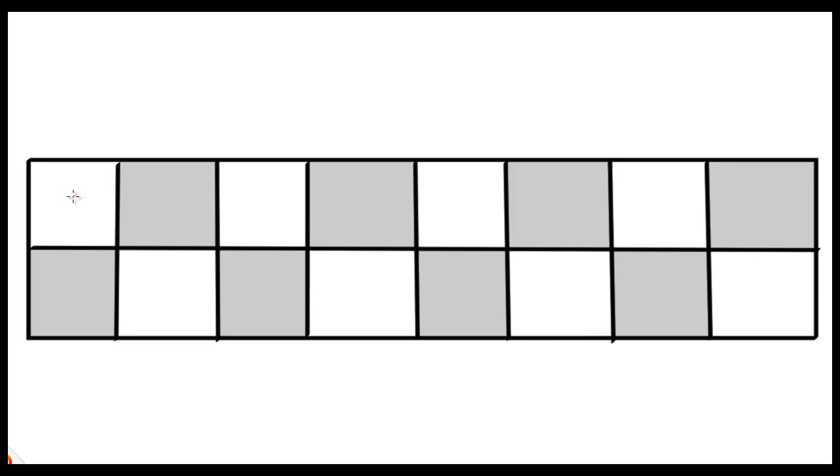So the first square, first day, 1 grain of rice. Doubling the next day to 2, next day to 4, to 8, 16, 32, 64, 128. So after the first row is filled in, we have 128 grains of rice, which is not very much.